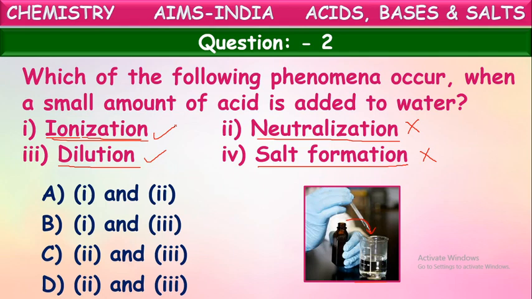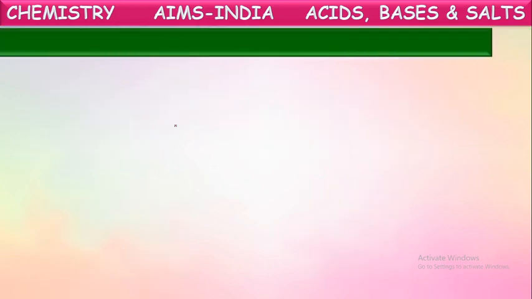That is called ionization, formation of ions from its molecules. Okay, ionization occurs here, and dilution is also occurring. Dilution means mixing of an acid with water. These two are happening. So which is the correct answer now? Yes, it is the correct answer. Dilution and ionization both are occurring when we add an acid into water. Okay, let's go to the next question.